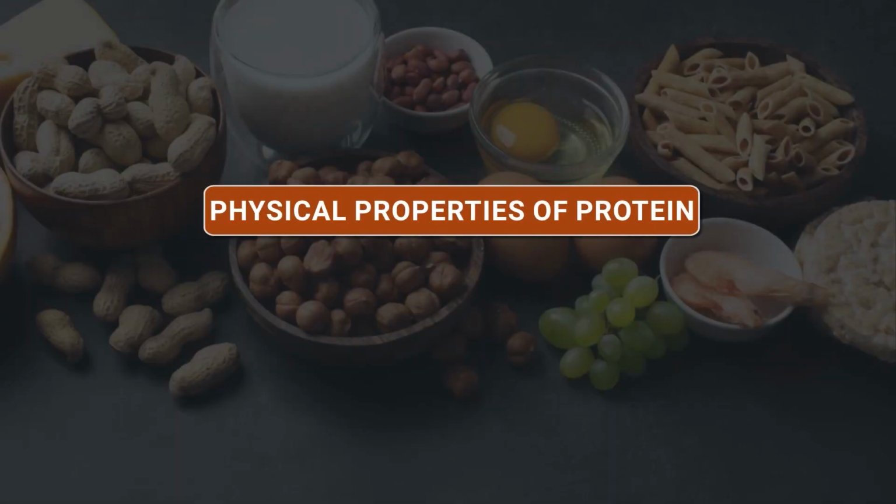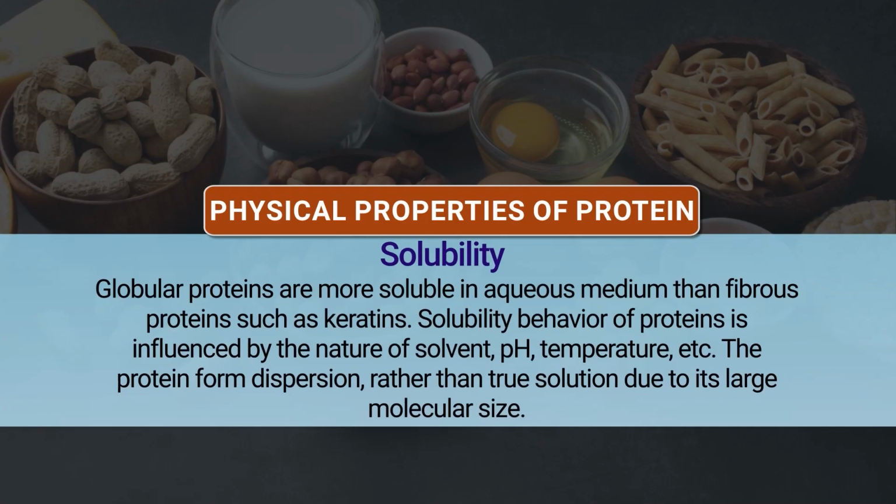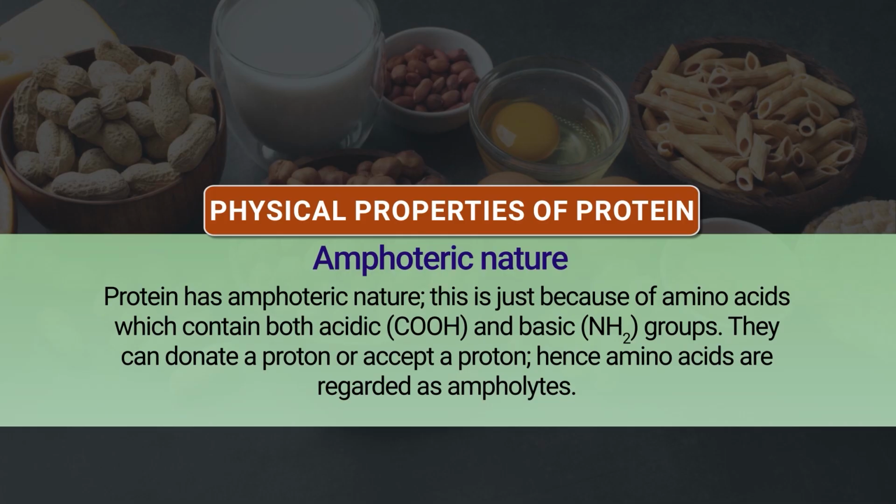Then we will see the physicochemical properties of protein. Physical properties include solubility. Globular proteins are more soluble in aqueous medium than fibrous proteins such as keratin. The solubility behavior of protein is influenced by different factors, such as nature of solvent, pH and temperature. The protein forms a dispersion rather than a true solution due to its large molecular size. Protein has amphoteric nature because the amino acids contain both acidic and basic groups, so they can donate or accept a proton. Hence amino acids are regarded as ampholytes.